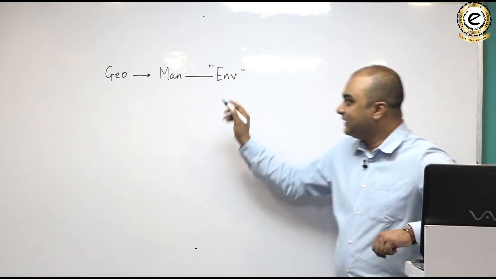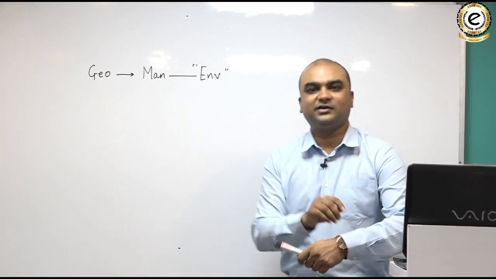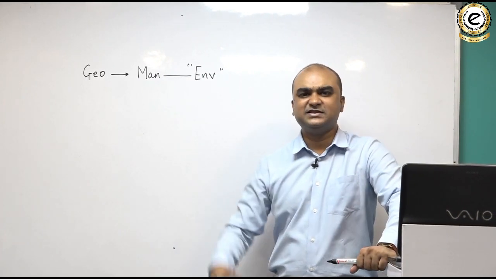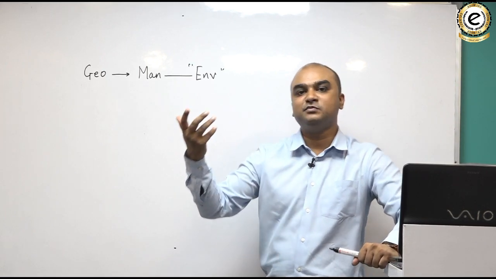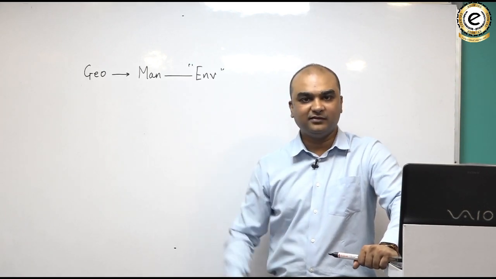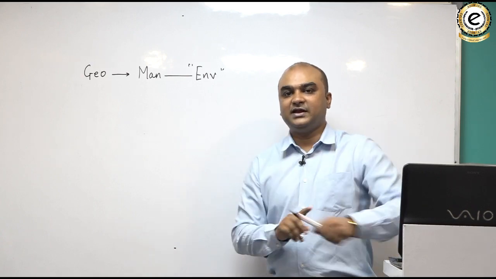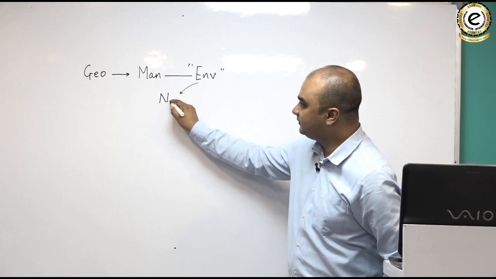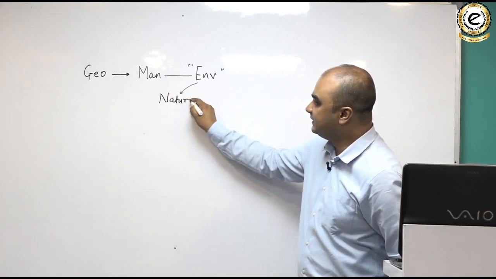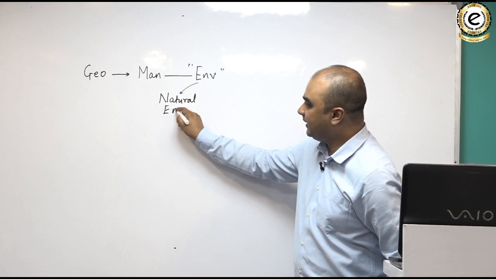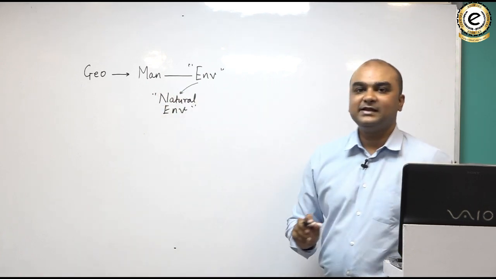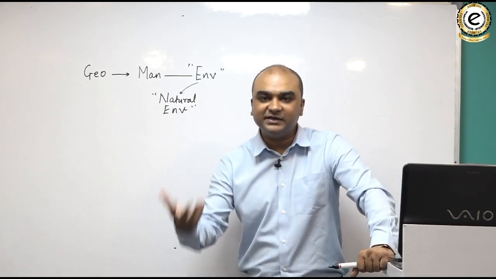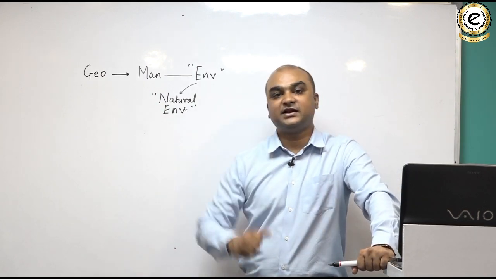अब देखो, environment जो है वो दो तरीके का होता है. One environment is the physical environment. It means the land, the water, the air, the plants, the animals that surround man. That is the natural environment, or you can say the physical environment. Let us call it the natural environment. And the other environment is the social and economic and political environment which man has created over the surface of the earth.